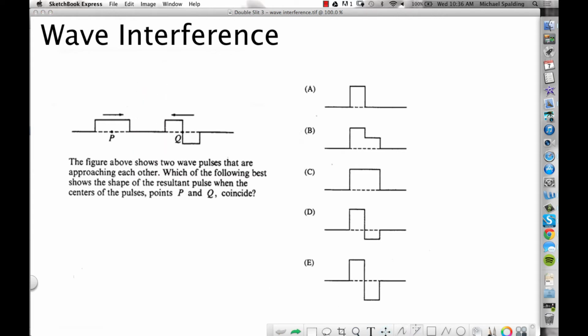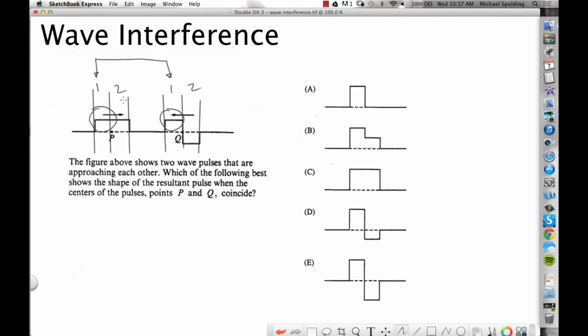Well, the best way to do this is to break these waves into segments. So I'm going to just draw some lines here. Break these into segments. This will really help your brain. Okay, so we've got segment 1, 2, 1, 2. Let's look at segment 1 for each wave. Segment 1 over here, is this at a peak or at a trough? Peak. Segment 1 over here, peak or trough? Peak. So what will the segment 1s do, add to each other or subtract? Add. They're going to add to each other.